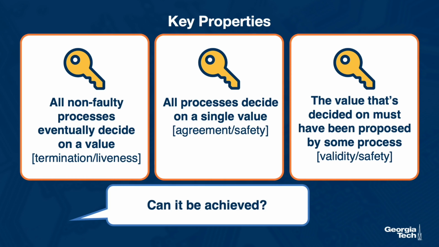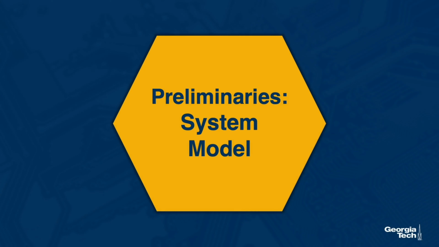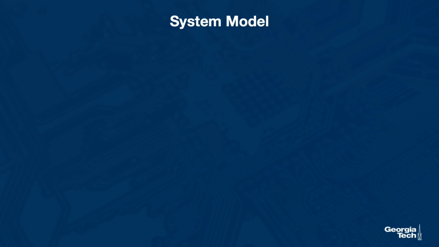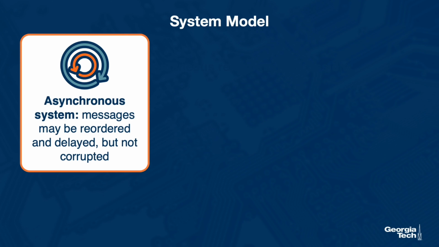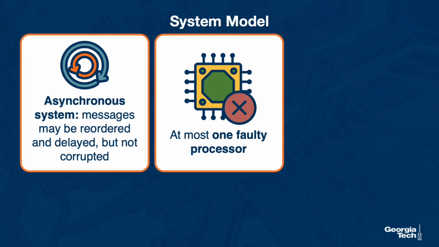These are all desirable properties, and the question we'll discuss in this lesson is whether these can even be achieved. Before discussing the FLP theorem, let's first describe the system model and introduce the necessary definitions. We will consider the question of whether or not a consensus can be achieved in a distributed system which has the following characteristics. First, the distributed system is asynchronous. What that means is that messages may be reordered and delayed, but not corrupted. Then we will assume that there is at most only one faulty processor.